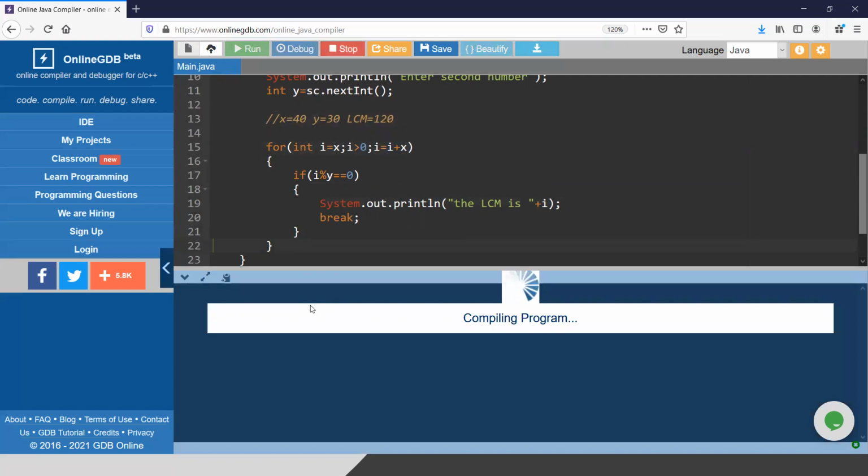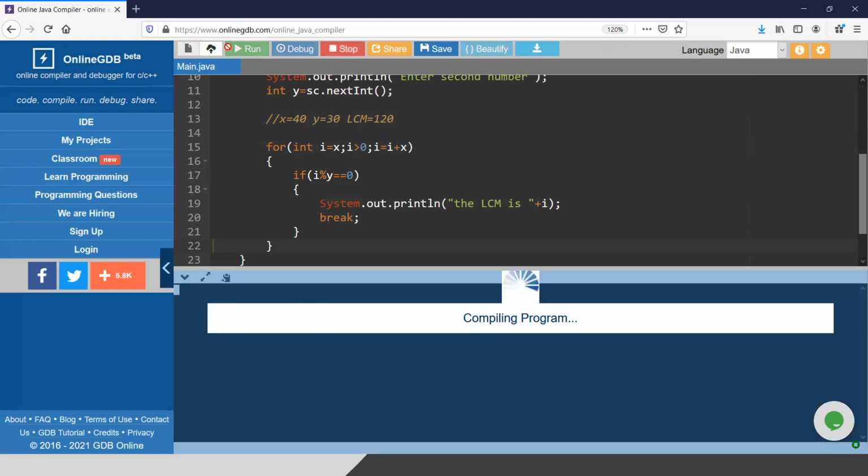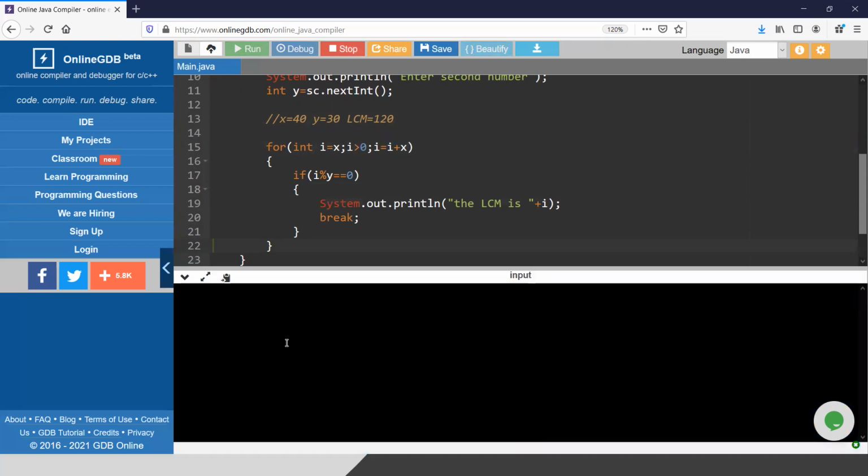Let me enter two numbers, 40 and 30. Look, LCM is 120. You can try with other numbers as well. Let me give some tough numbers, 60 and 36. So LCM is 180. This is the way you have to solve your mathematical problems using the for loop. That is why this chapter is called for loop applications.